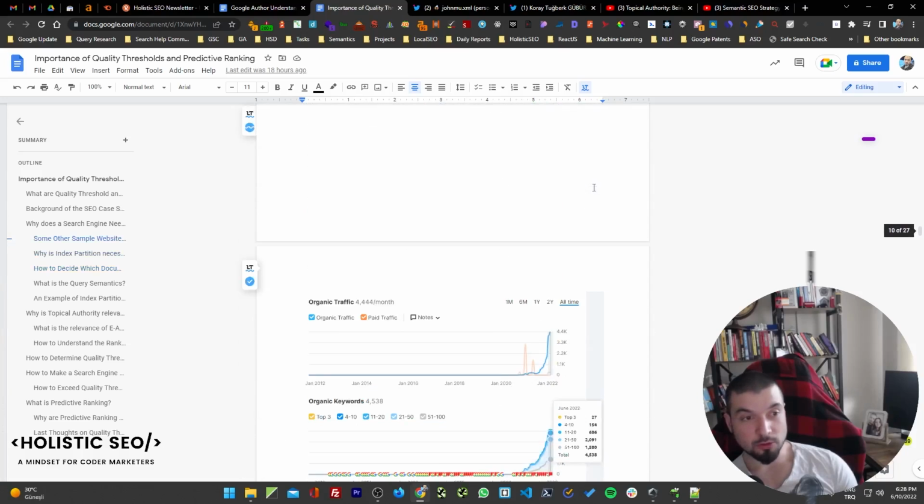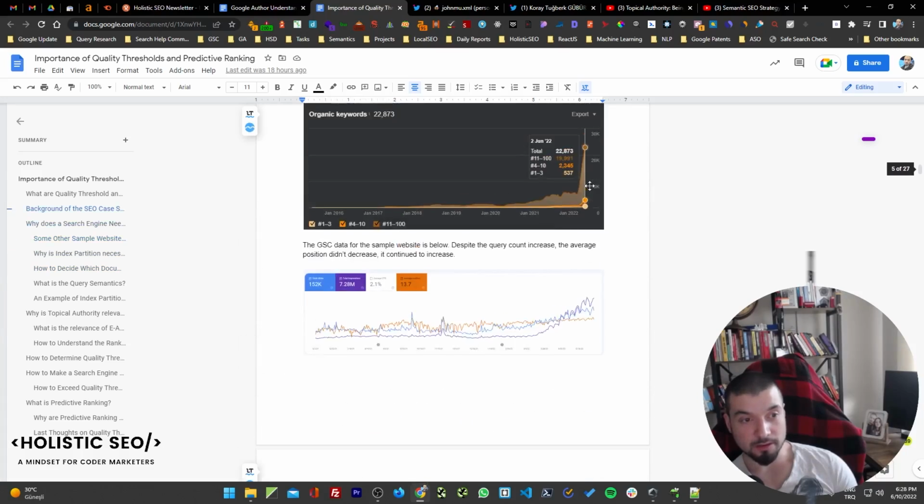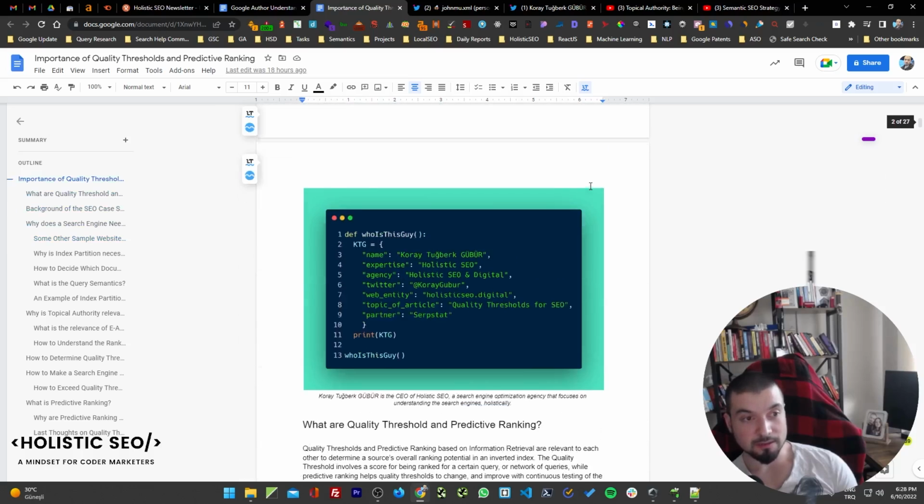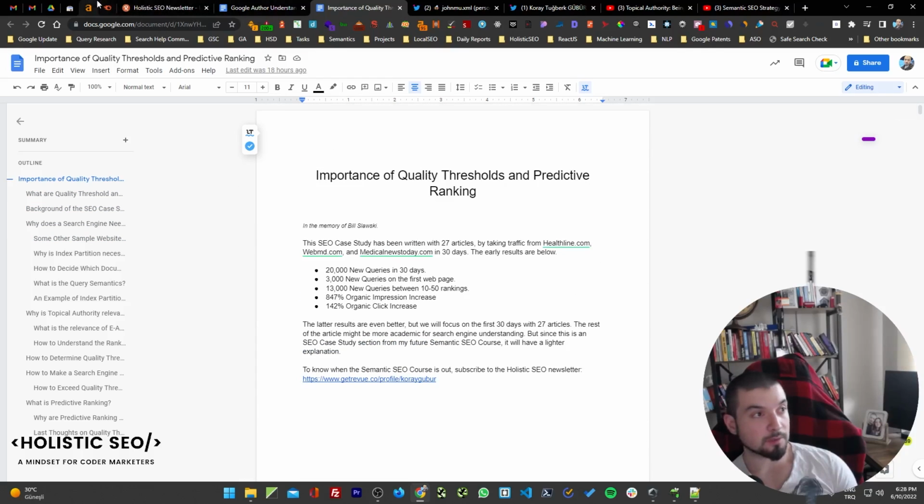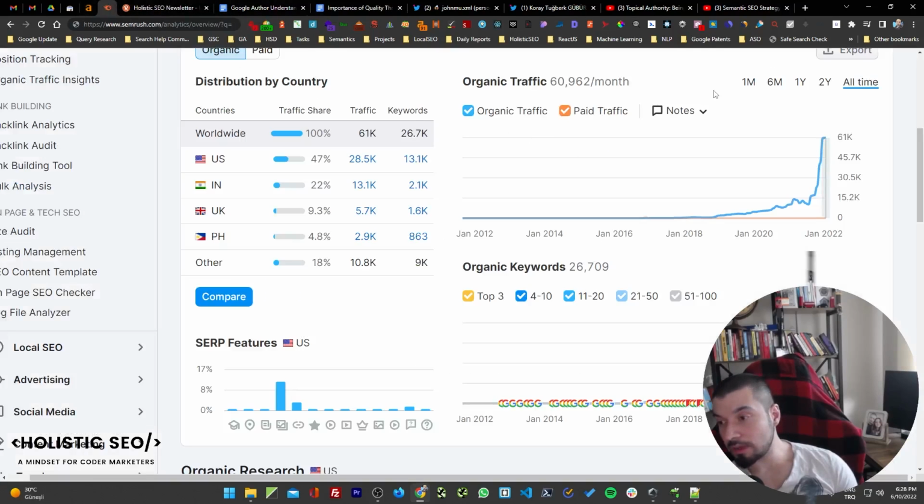In basic words, quality threshold is the borderline between supplemental index and main index. When I say supplemental index, it was already announced by Matt Cutts that they were retiring the supplemental index, because according to Google at that time, even the websites from the supplemental index were ranking or outranking, or should have outranked, the websites from the main index.